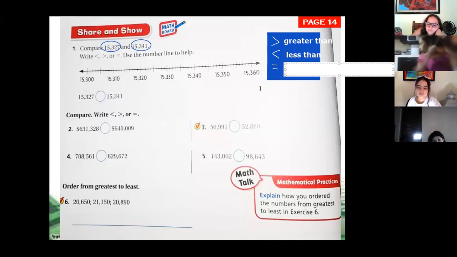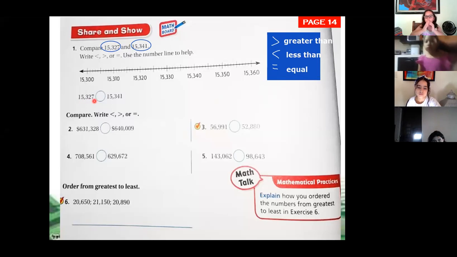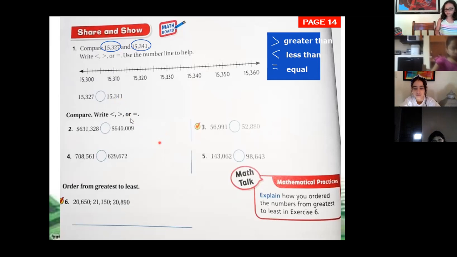Okay, which number is this one, class? 15,327 is greater, less, or equal than 15,341? Less. How do you know that it's less? Because one has more and the other one has... I don't know how to say. Big number. Don't worry, I'm going to help you, Sia.